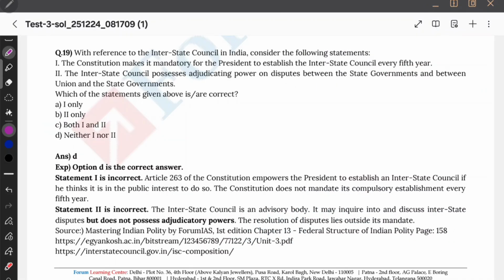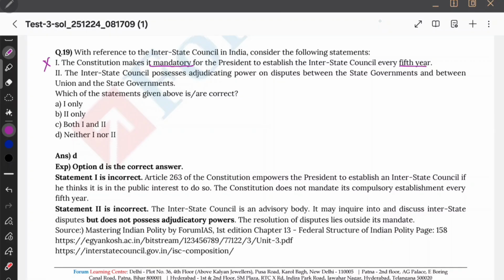With reference to the interstate council, consider the following. The Constitution makes it mandatory for the president to establish it every 5th year. We haven't read anything like that in Article 263. It says that the president can establish an interstate council to investigate and discuss subjects of common interest, and one was established in the year 1990. After that, I don't think it was established every 5th year. Okay, this is wrong.